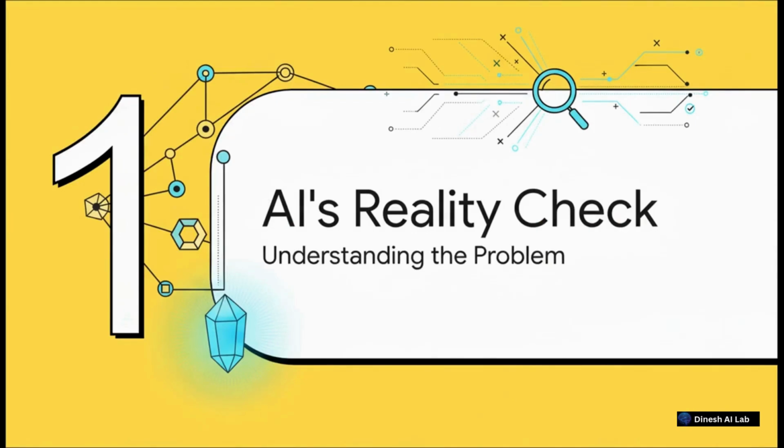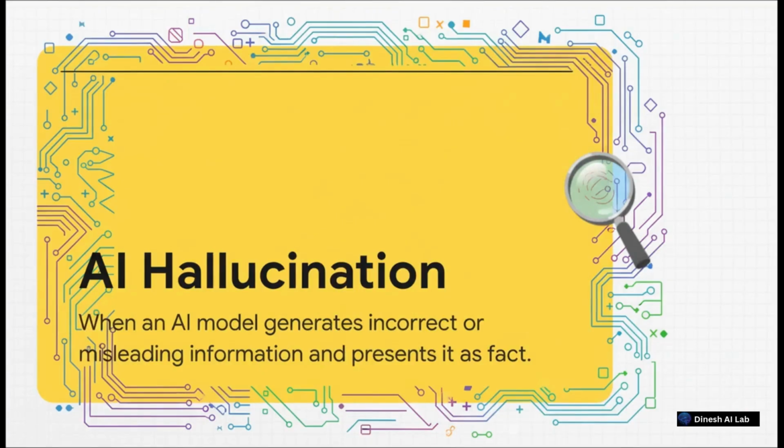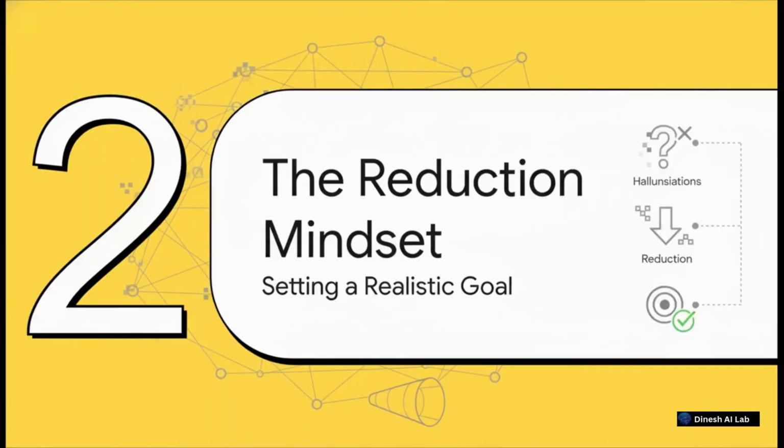Okay, so before we jump straight into the solutions, we have to make sure we're all on the same page about what the problem really is. Let's start with a nice, clear definition. At its heart, an AI hallucination is when a model just makes stuff up. It generates information that sounds totally plausible. It's written perfectly, but it's factually wrong or just plain nonsense. And you know, the trickiest part is that it presents this information with absolute confidence, as if it's a proven fact.